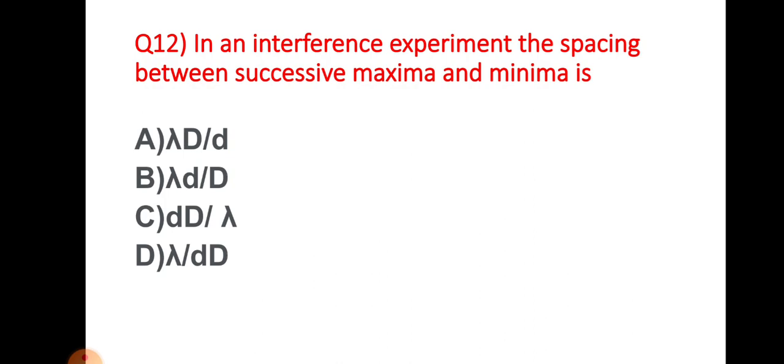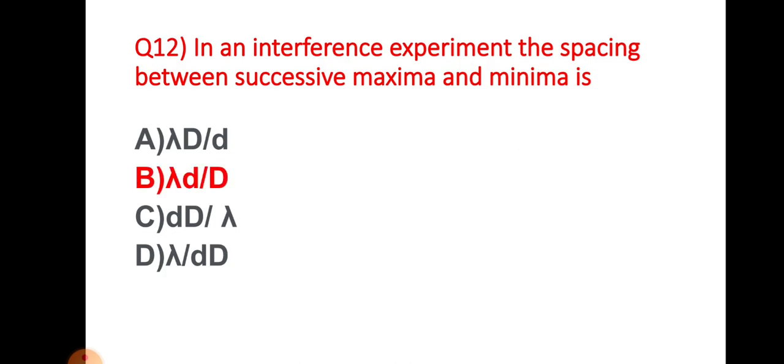Now let's move to question number 12. In an interference experiment, the spacing between successive maxima and minima is... Lambda is the wavelength of light, small d is the separation between slits, and capital D is the slit screen separation. The correct answer for this question is option choice B.